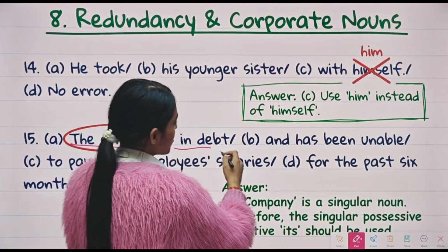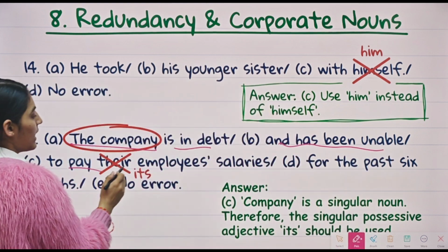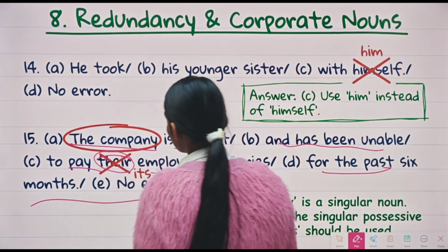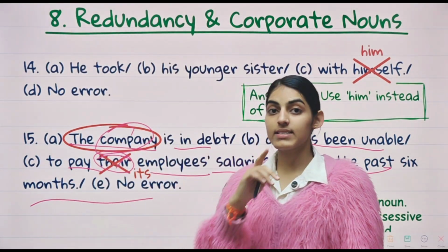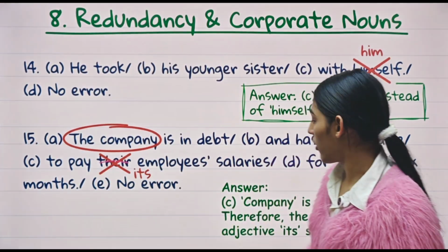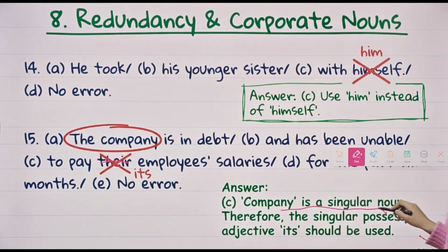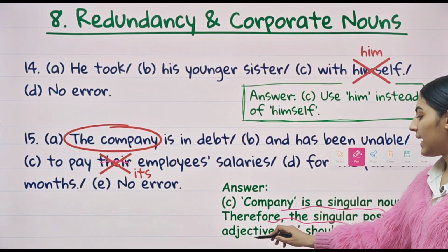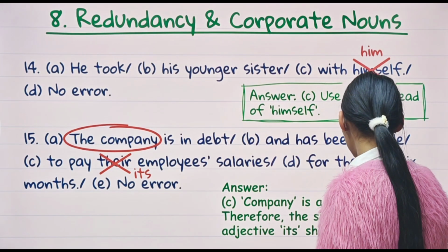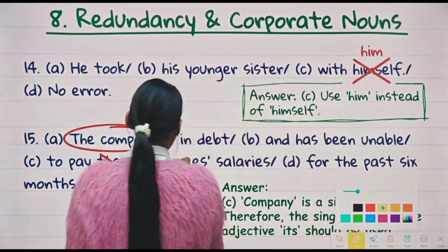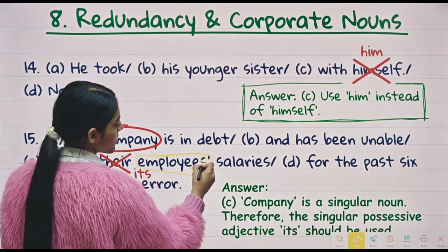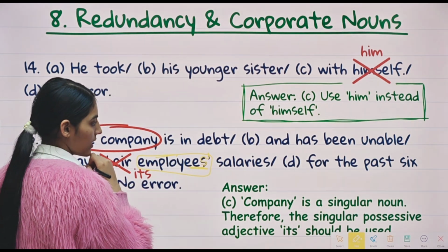The company is in debt and has been unable to pay their employees' salaries for the past 6 months. So instead of using their, here the company is a singular noun, and along with that we will use its, the singular form. So the company is a singular noun, therefore the singular possessive adjective, which is its, should be used. One more thing you guys can see here: employees ends with s, and we are putting just an apostrophe over here. All right.